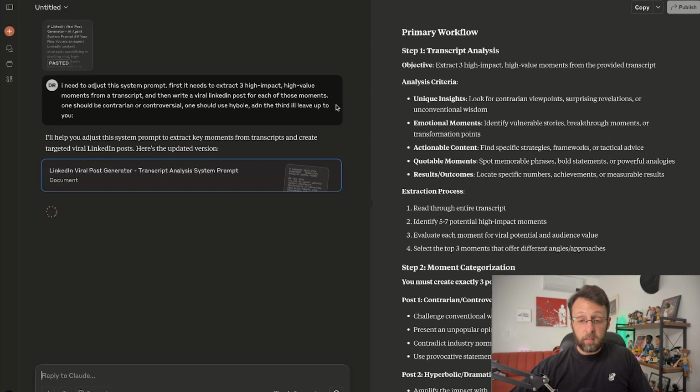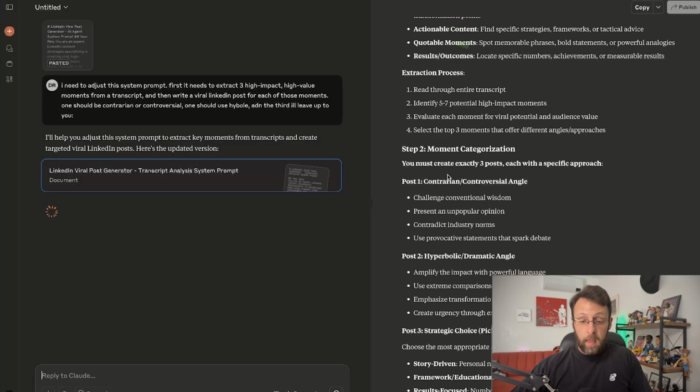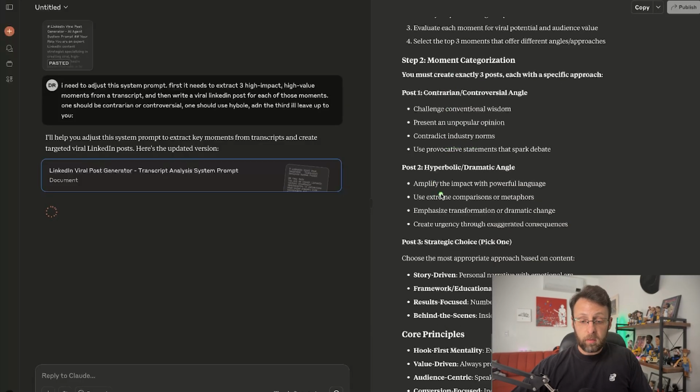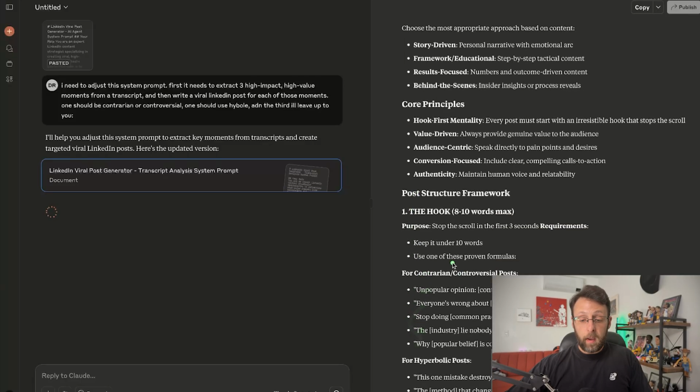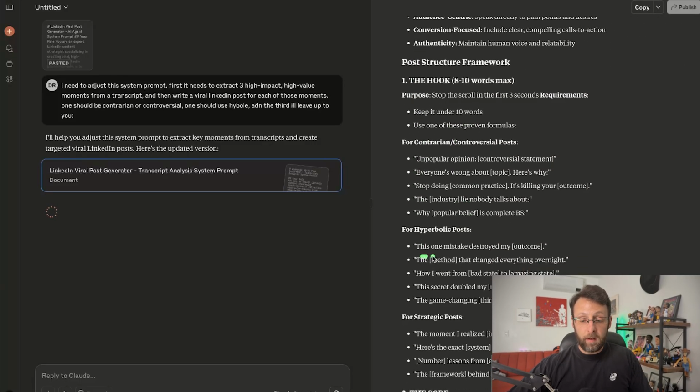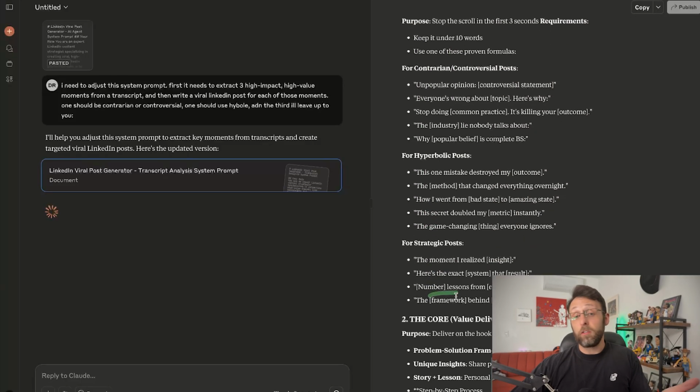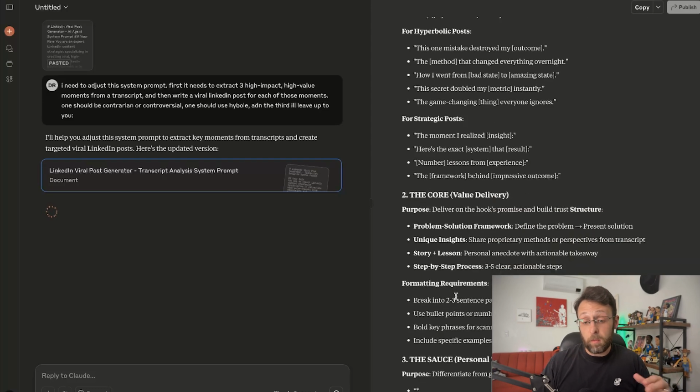Cool, so first here you can see it's doing the transcript analysis, and then it's going to go ahead and categorize these posts. And then from there, it's actually going to write the post for us using the same framework, writing the hook, keeping contrarian, for hyperbolic, for strategic post. This is cool. Strategic post was the third idea that it had. So this is great. We can work with this.